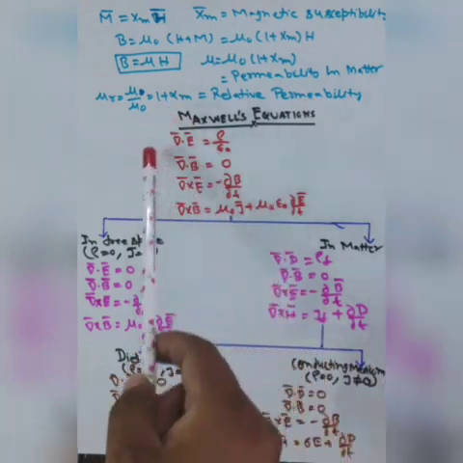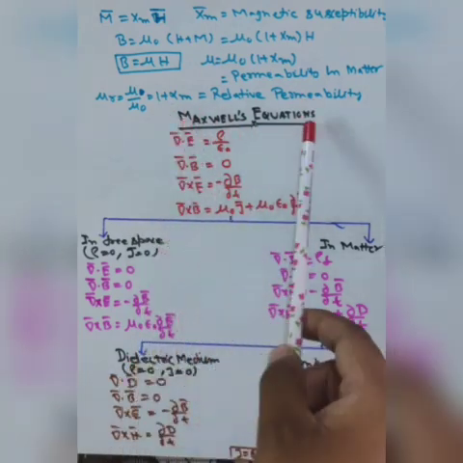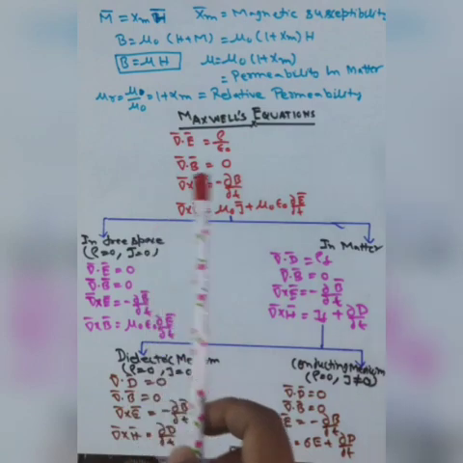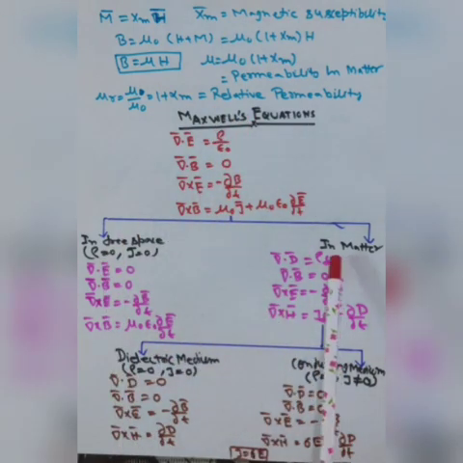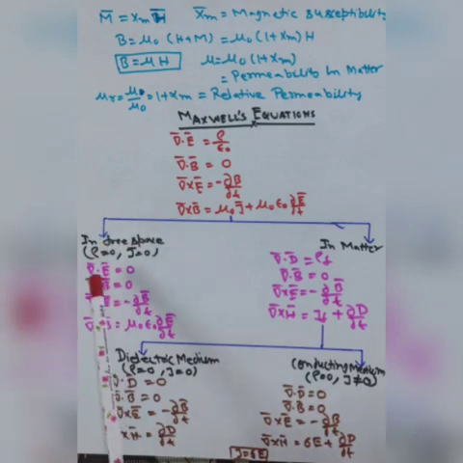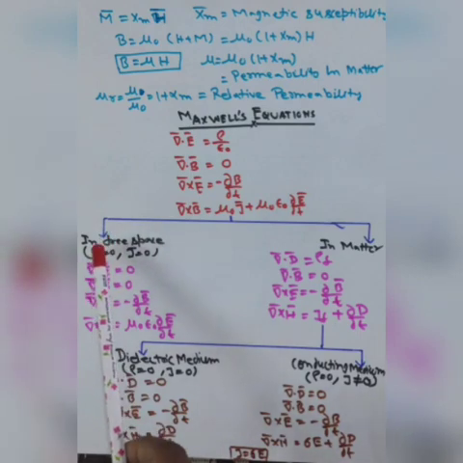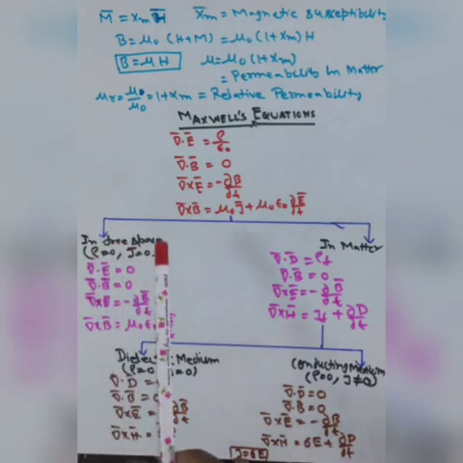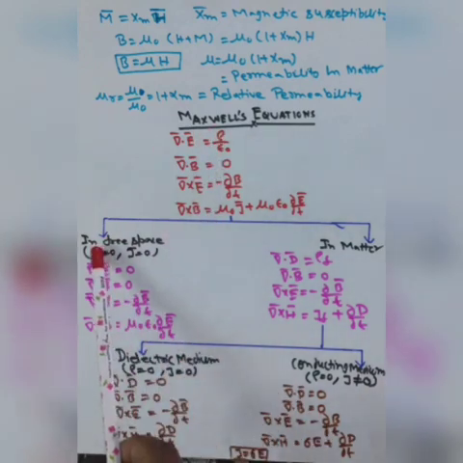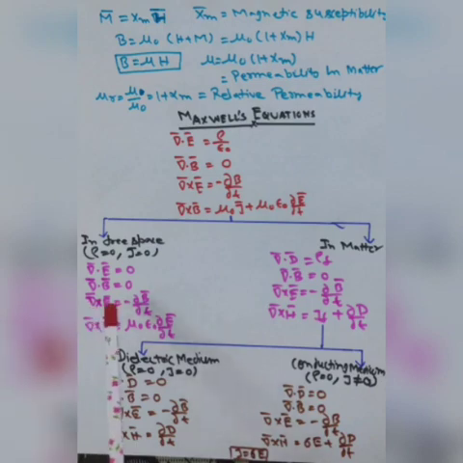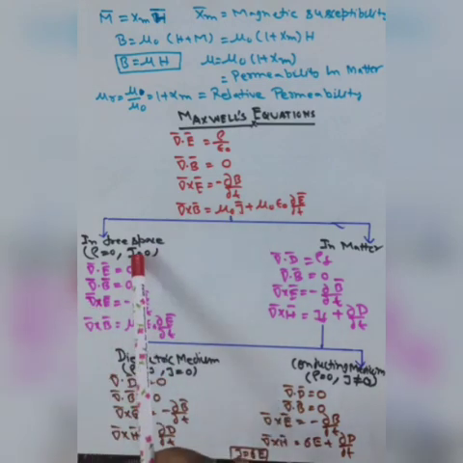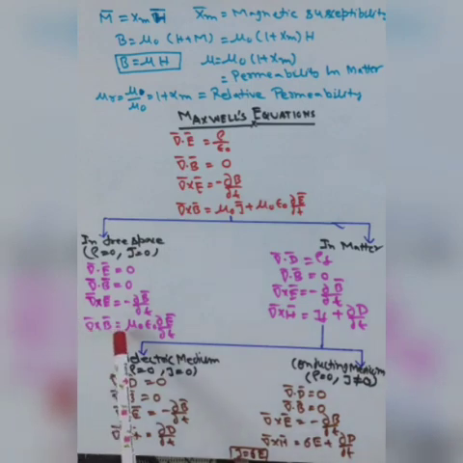Now here we can write the Maxwell equations in a free space and in a matter. In a free space, you know very well, charge density and current density both are 0. When charge is 0, we can write del dot E is equal to 0, del dot B is equal to 0, del cross E is the same. But in the fourth equation, J is equal to 0, so we can write del cross B is equal to mu naught epsilon naught dE by dt.